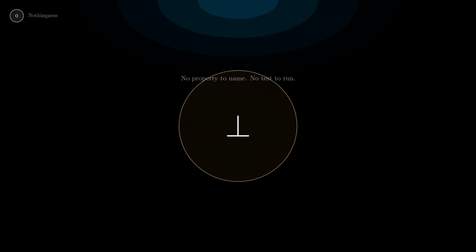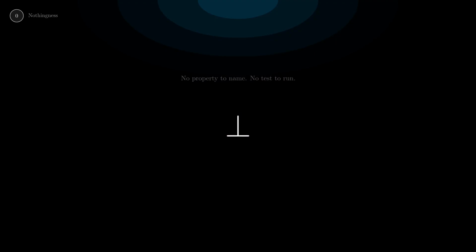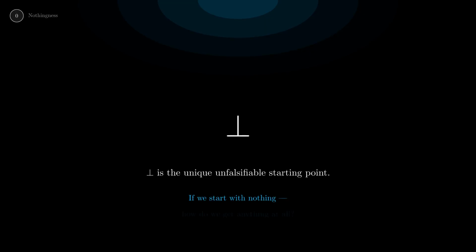There's nothing to find. You might think, start somewhere else. Start with numbers, or sets, or particles. But any other starting point already assumes structure. Numbers assume counting. Sets assume membership. Particles assume space. The nothingness symbol is the unique, unfalsifiable starting point. You can't prove nothingness wrong, because there's nothing there to be wrong about.